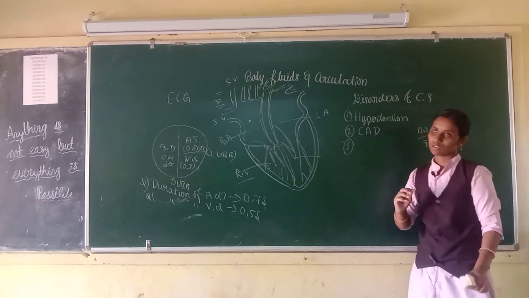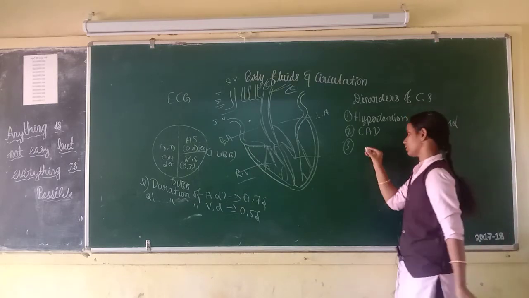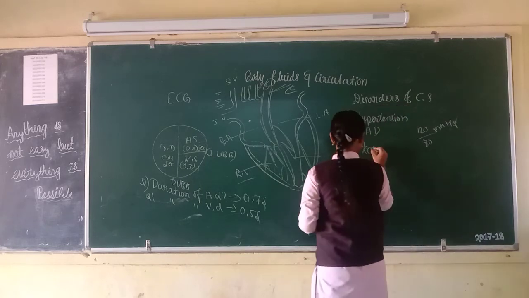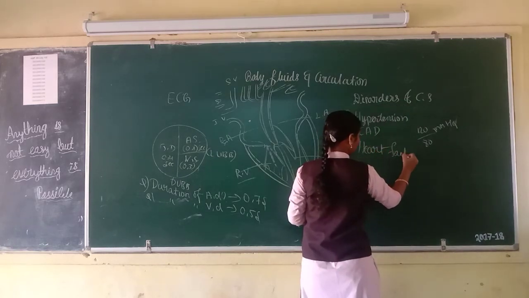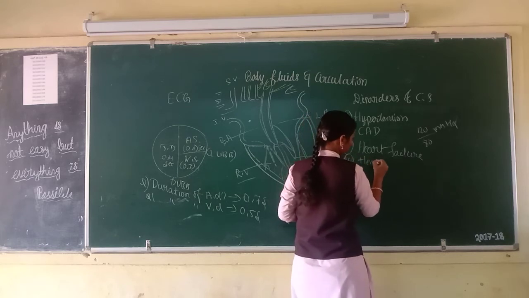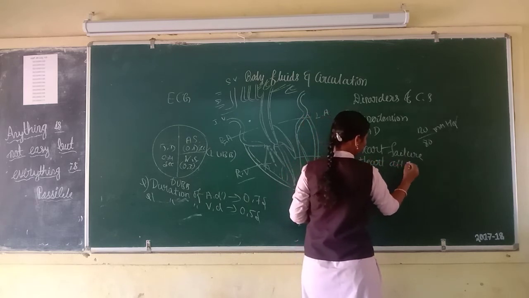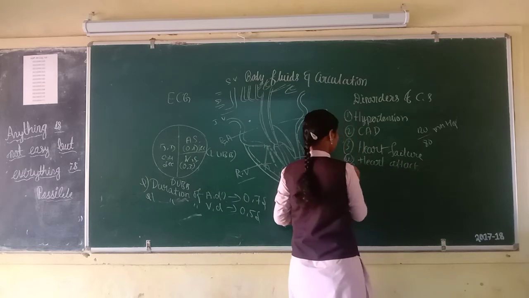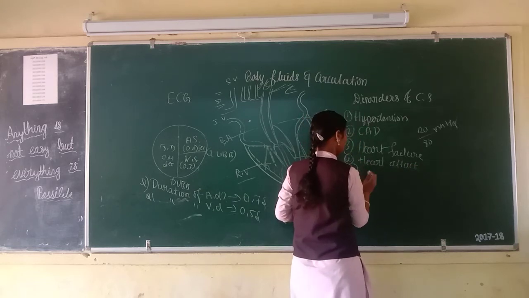Then third one is heart failure. Then fourth one is heart attack. Then fifth one is cardiac arrest.